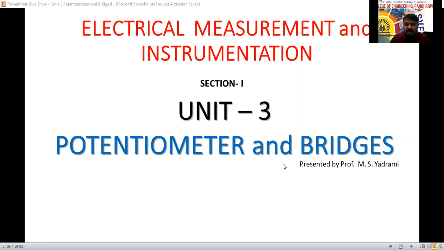So the DC bridges are, for example, Wheatstone bridge and Kelvin double bridge we are going to discuss, and the AC bridges are the Maxwell inductance bridge, Schering bridge, then De Sauty bridge, Wien bridge, like that. Some 3-4 types of bridges are there. All these things we are going to discuss in the third unit here.